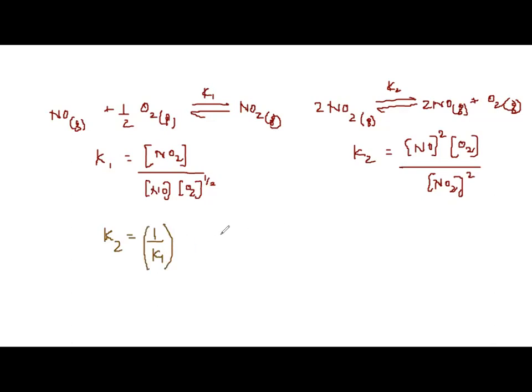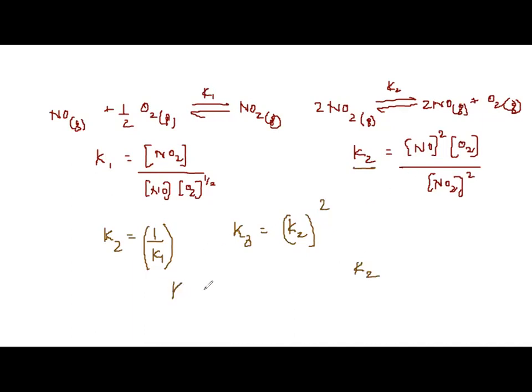So when you do 1 by K1, you will get the new equation's constant. Then further, they have multiplied the entire reaction by 2, so the new constant will be the whole square. Both things they have done in one step only.